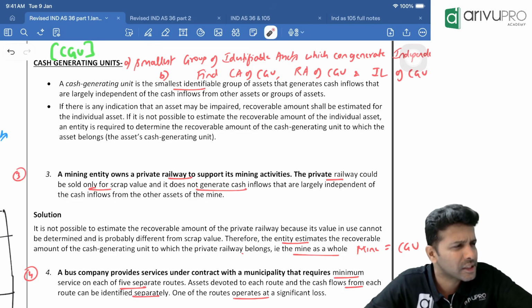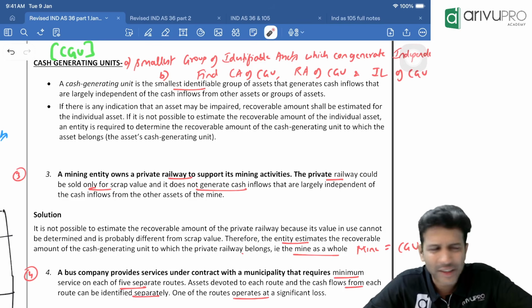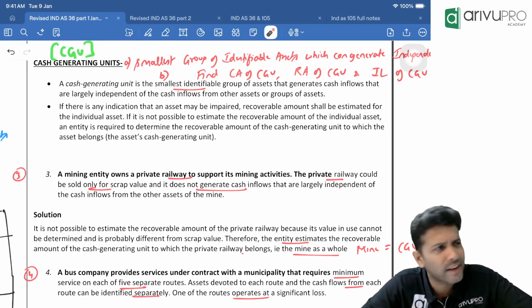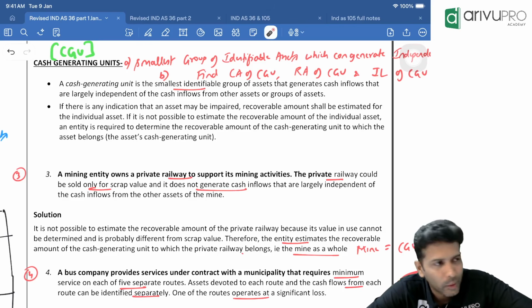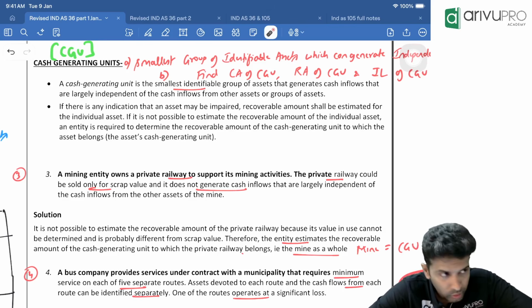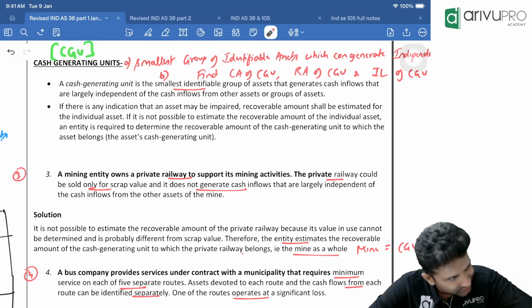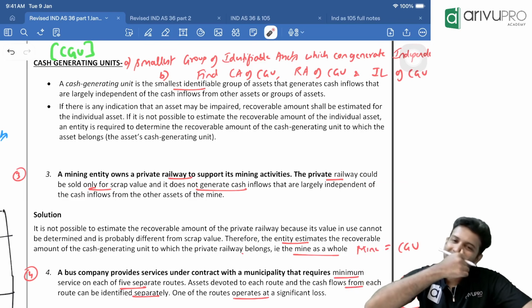1 CGU. Why? Any specific reason? Even Jayant also. Why do you think 5 and why do you think 1? Any justification you have? Harihara, you said 1. Any specific reason you're saying 1? I'll tell you. You are right. The answer is 1. Perfect. Same questions are there in our CA Intermediate also.